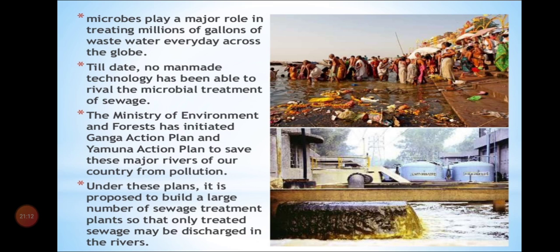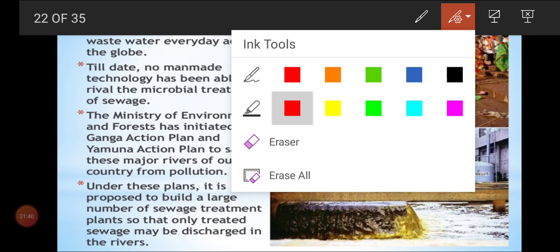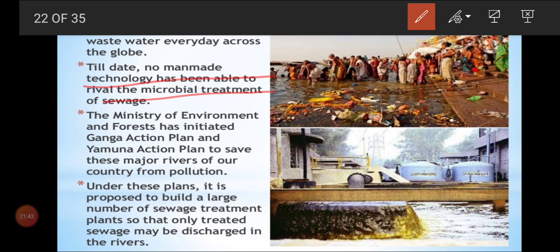And the two plans given in NCERT are the Ganga Action Plan and the Yamuna Action Plan. So microbes play a major role in treating millions of gallons of wastewater every day across the globe. Imagine there are no microbes, then who will clean all those organic wastes? We can remove physically all those solid wastes, but who will remove the liquid waste? That liquid waste can be removed only with the help of microbes, no other options. So till date, no man-made technology has been able to replace the microbial treatment of sewage. So microbes are doing a very great job, and that's why we call microbes a friend.